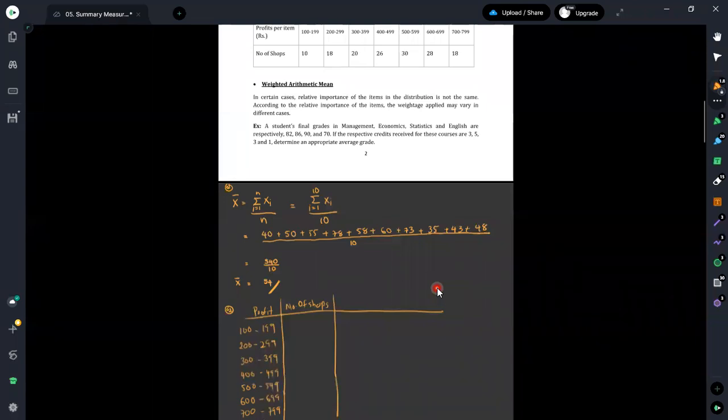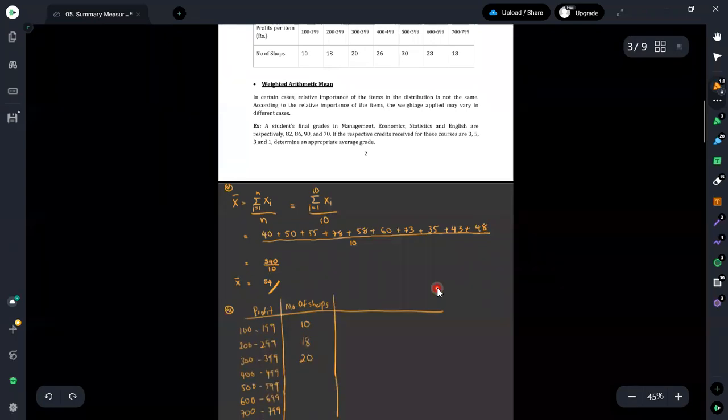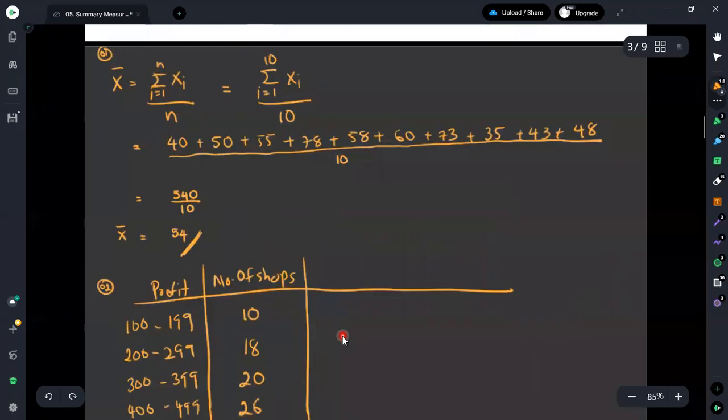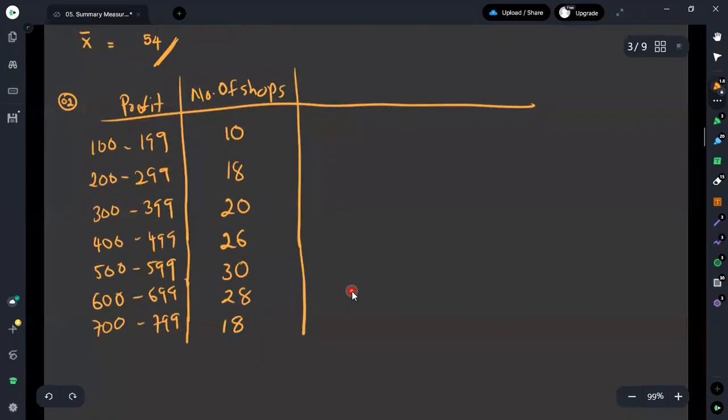And the number of shops are identified as 10, then 18, 20, 26, 30, 28, and 18. This is the data that we have for the profit per item and the number of items. It is better to say the number of items that we are having.